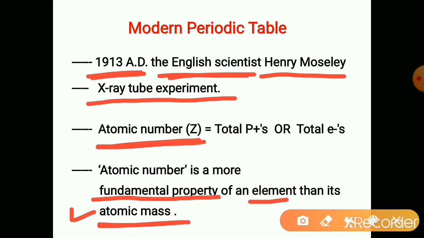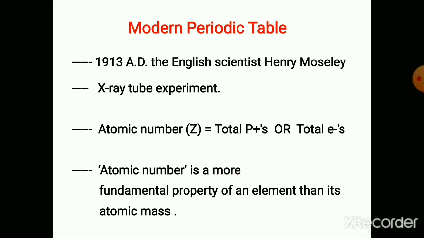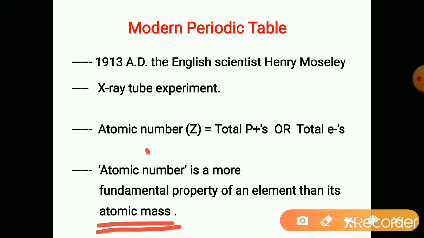But Moseley studied the X-ray tube experiment, and by considering the observations of this experiment, he concluded that the atomic number is the more fundamental property of an element, not the atomic mass. So he considered atomic number for the classification of the elements. Atomic number is denoted by Z.